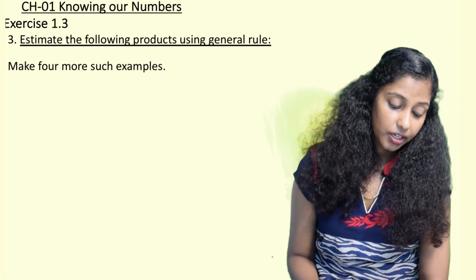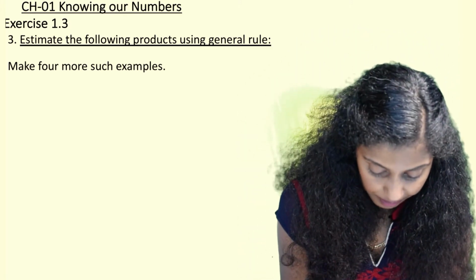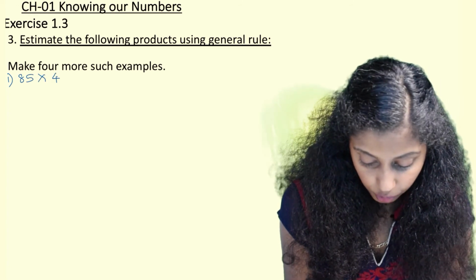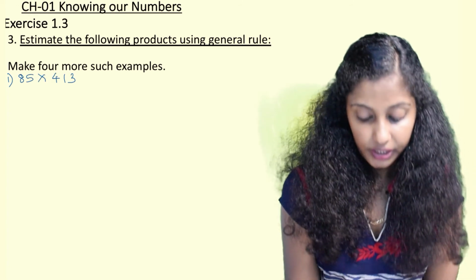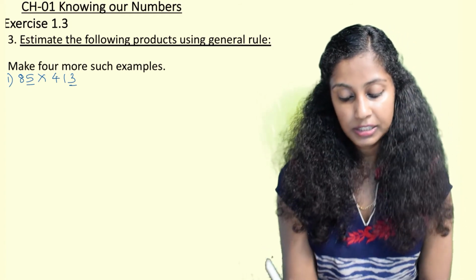Now they are asking us to make 4 such examples, so we'll quickly write some examples and just solve them. 85 multiplied by 413. So 85 has the highest place tens, rounded off to the nearest tens.